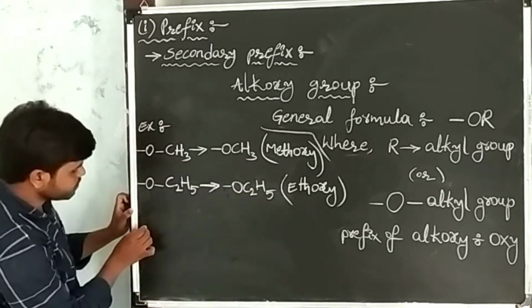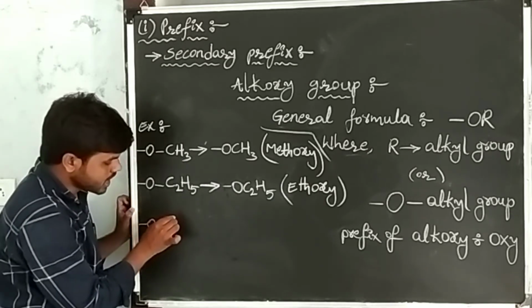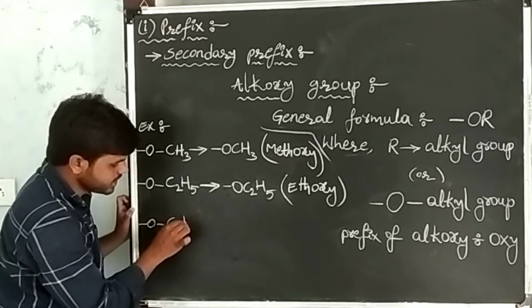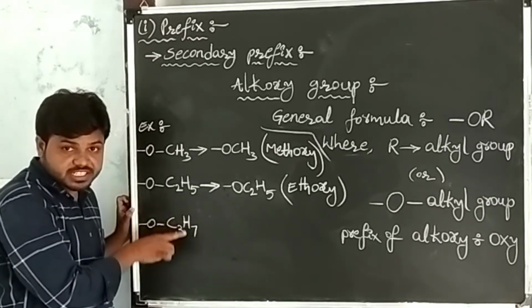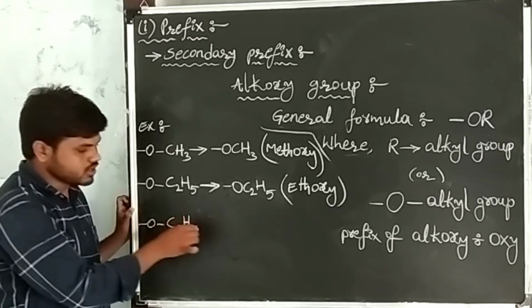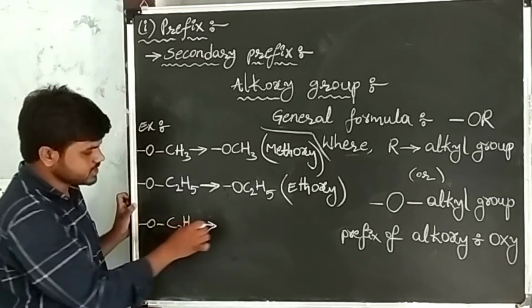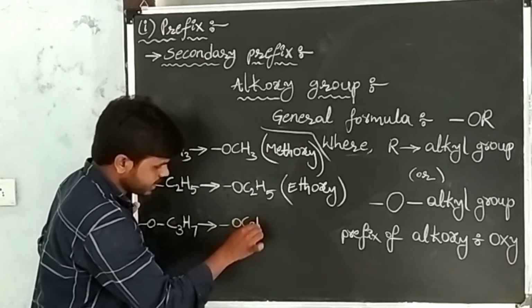Another example I am taking, oxygen single bond with the alkyl group. Another alkyl I am taking is C3H7. C3H7 belongs to the alkyl group. This alkyl group has a single bond with oxygen, so it is an alkoxy. In another way, we can write this alkoxy as OC3H7.